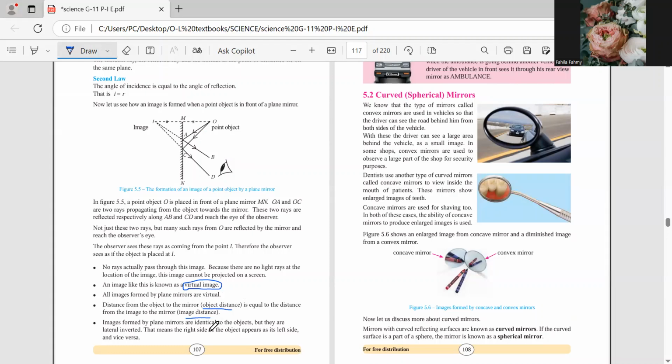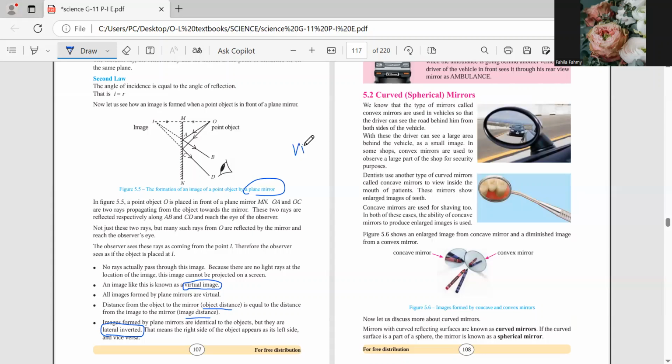And the other thing is, son, another important word is laterally inverted, right? Your left and right will be opposite when you look at yourself in the mirror, right? So the image formed by the plane mirror is identical to the object, but it is laterally inverted. So if I ask you the features of an image formed by a plane mirror, what are the features that you're supposed to tell, son?